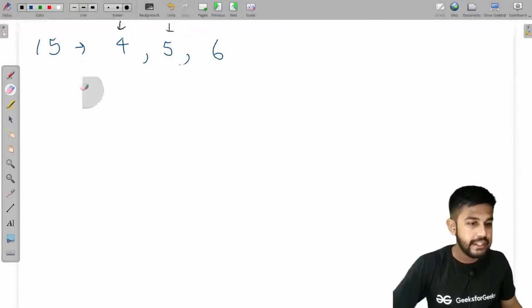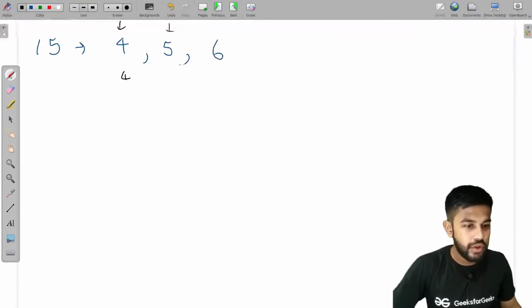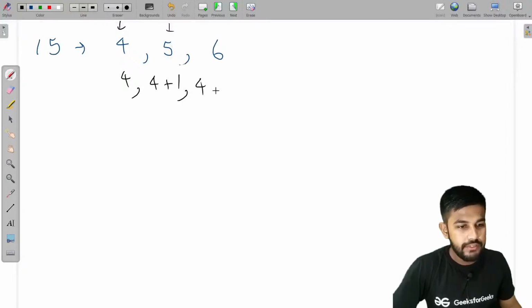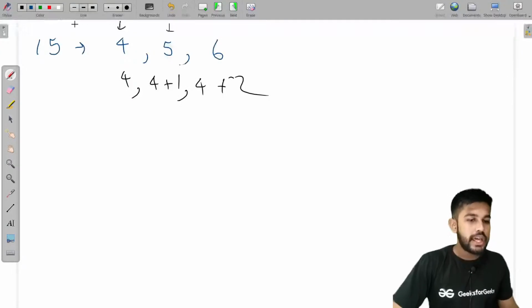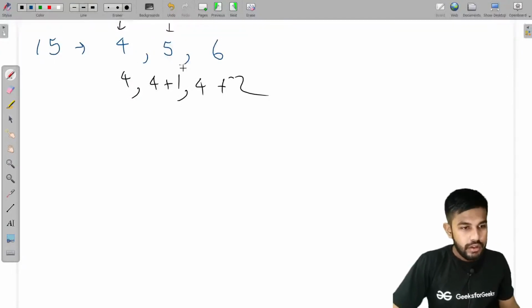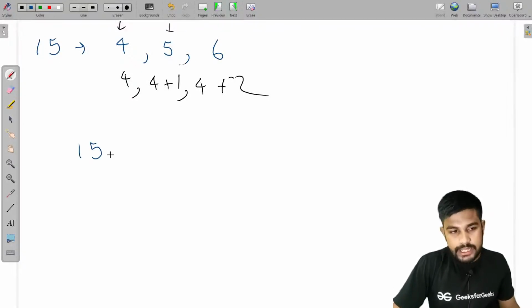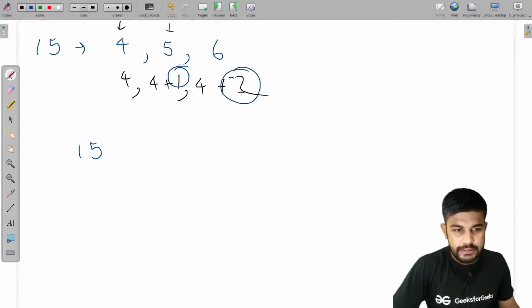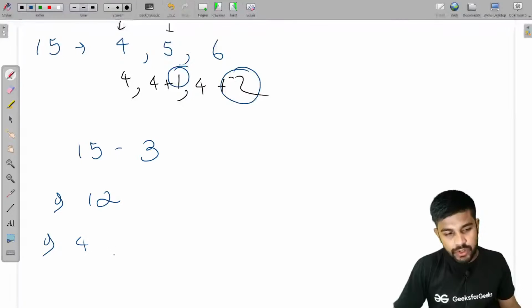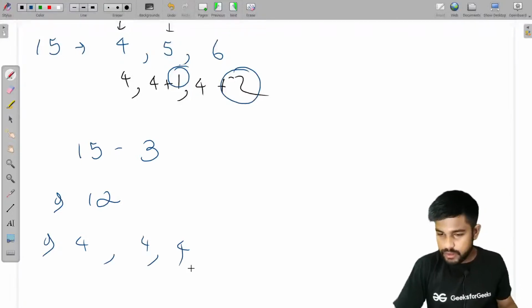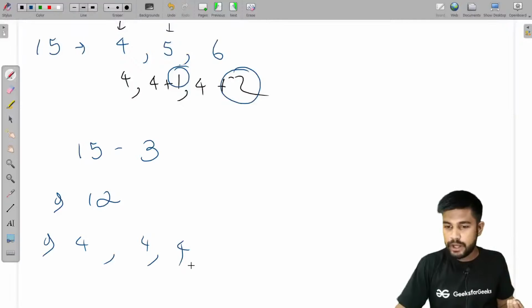I would write it again so that we have a proper 4 plus 1 and then 4 plus 2 itself. Now this is coming to the example that 4, all the addition of it is 15. Let us subtract this part, then minus 3 would be this part, and then the answer is 12, and 12 can be written as 4 comma 4 comma 4. Clearly, this is quite clear.